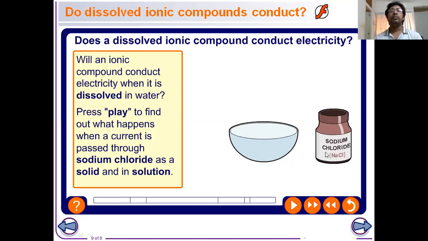The ions of ionic compounds will split, and then they will be able to conduct electricity. That is, if the ionic compounds are dissolved in water, the ions will split and then it will be able to conduct electricity. Here we will use an aqueous solution of sodium chloride, that means table salt, to see what electrolysis happens here.